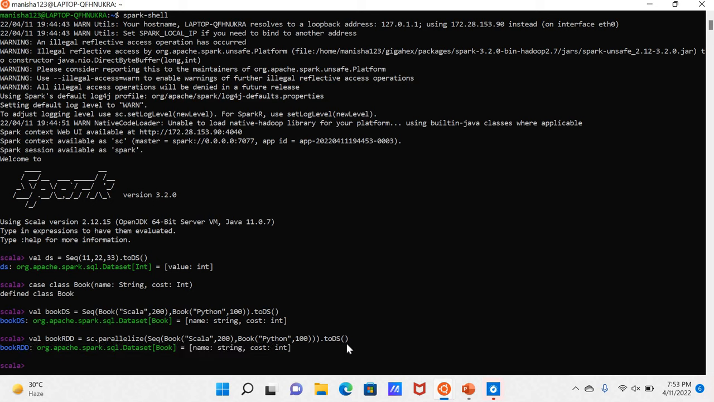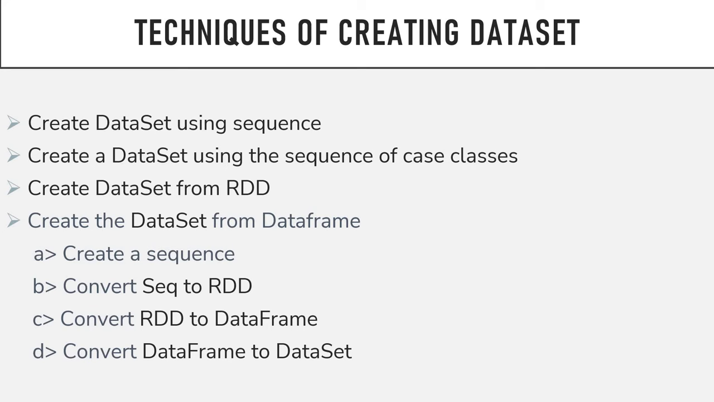So this is the way by which we can convert a RDD into data set. So this is the third point, create data set from RDD, which I have shown now. Now I'll be showing the fourth point, that is create a data set from DataFrame. How data set can be created from DataFrame? For creating a data set from DataFrame, I'll be using some steps so that it will be easier for you to understand how it can be created step by step.